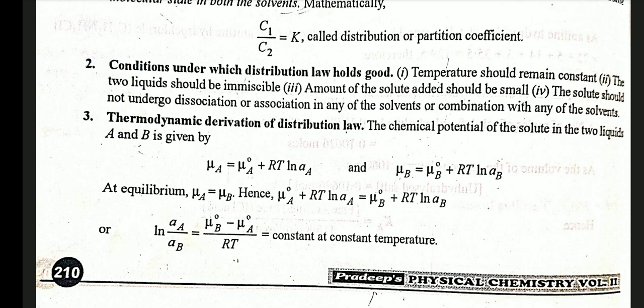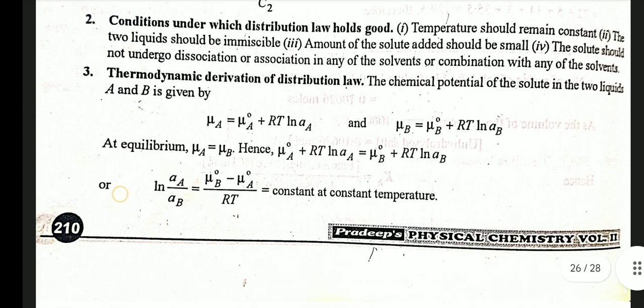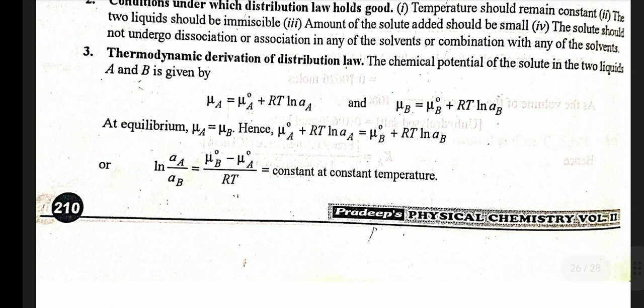Third point, thermodynamic derivation of distribution law. The chemical potential of solute in two liquids A and B is given by μA = μ°A + RT ln aA, and μB = μ°B + RT ln aB. At equilibrium, μA = μB, hence μ°A + RT ln aA = μ°B + RT ln aB.